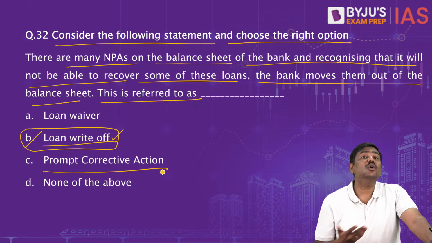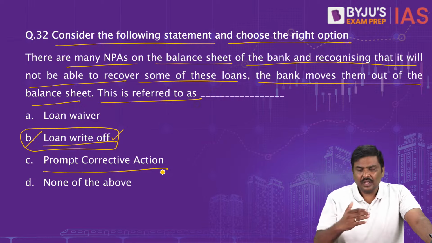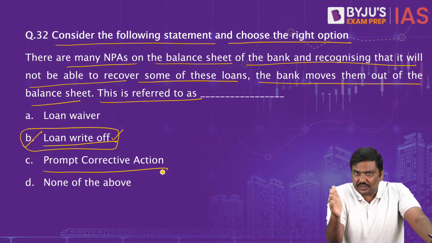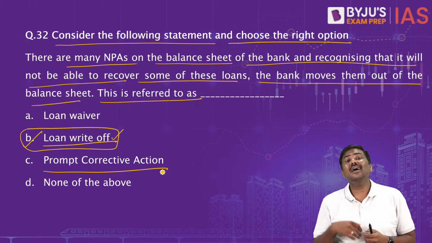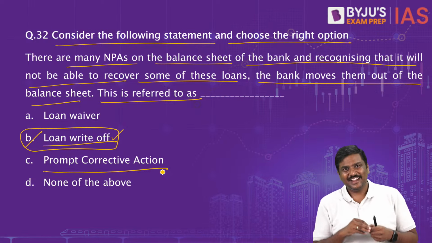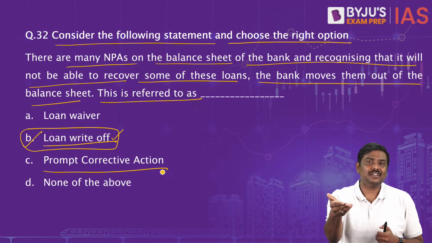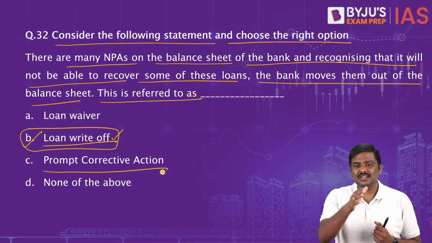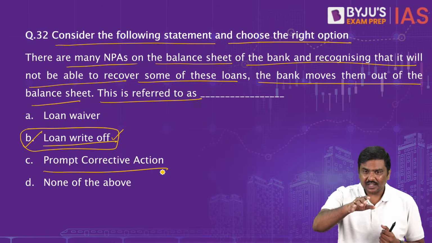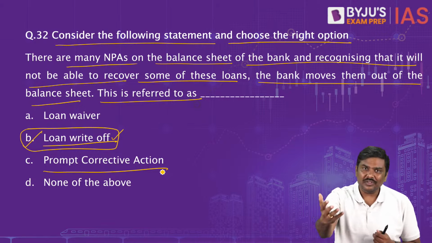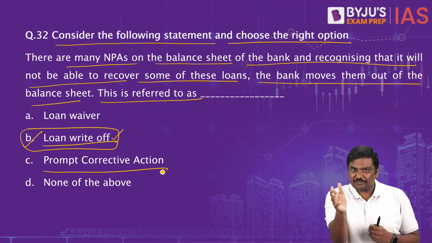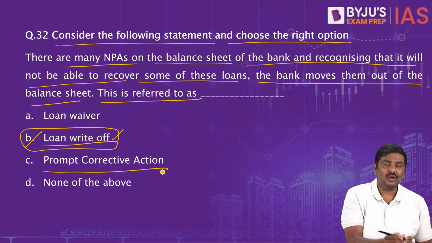And on the other side, loan waiver. What's the concept of loan waiver? The loan liability will be shifted. Loan waiver simply means, for example, agriculture loan waivers. In case of agriculture loan waivers, if the government announces it, the loan will not be repaid by the farmer, but rather the government will repay the loan. The liability of payment will get shifted. That is the concept of loan waiver.